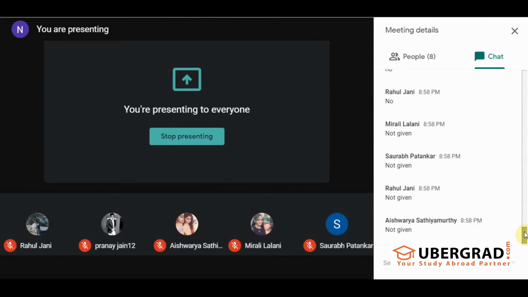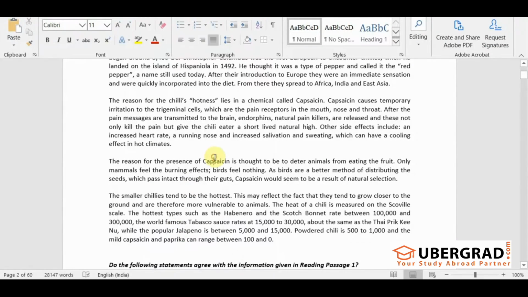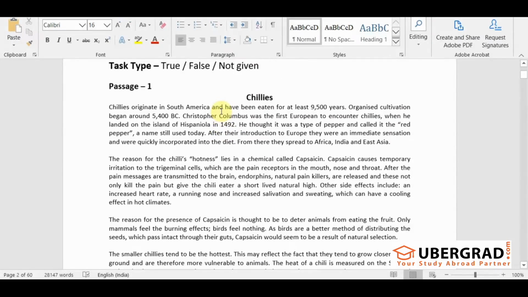Did all of you get this answer? So what did we do for this passage? So with this we are done with all the questions of this passage. So this was just to tell you how do we scan. Okay, this was just an introductory passage just to tell you.